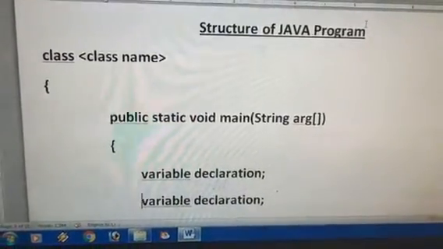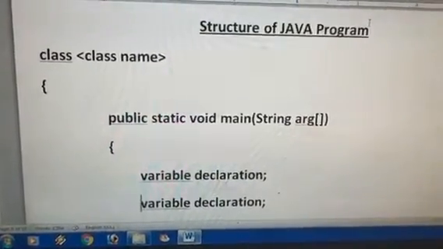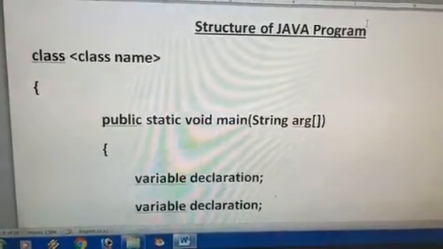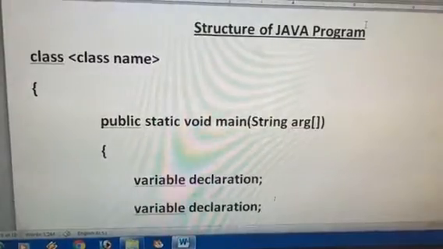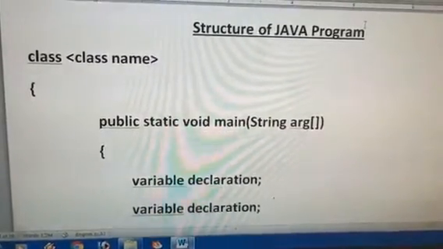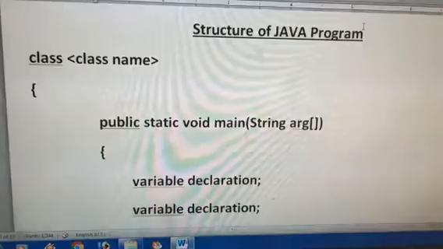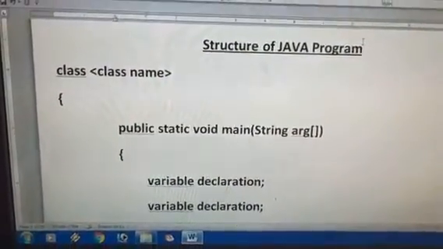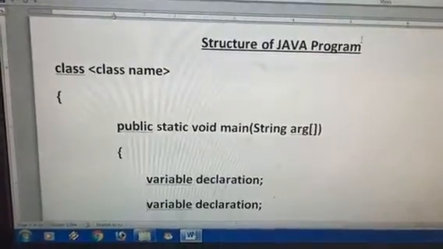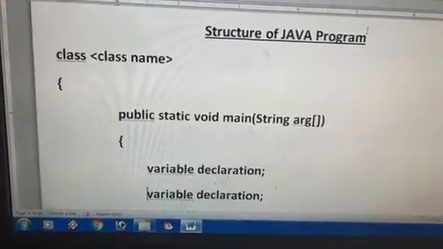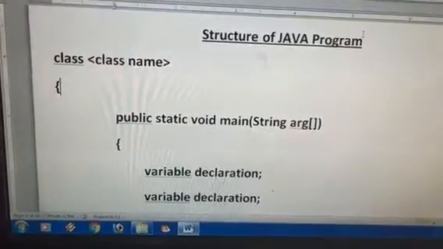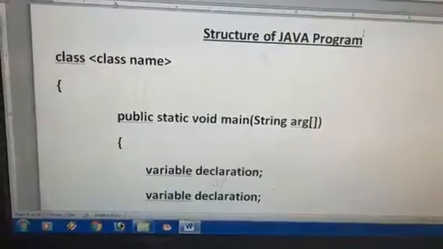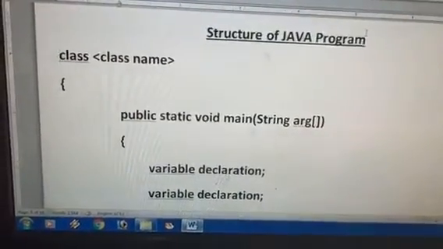For executing the program in a particular language, we are supposed to follow the structure as well as the syntax of that programming language. So here in Java, we are supposed to follow the structure of Java programs. In Java, we write the whole program within the class name. Whenever you start programming in Java, the first word of the program must be class.